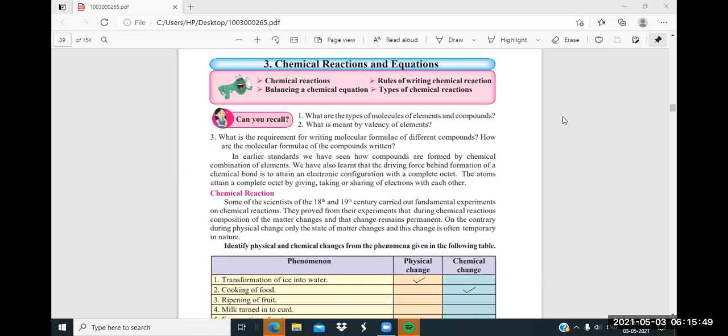Will tell me about the reaction. You have to speak. Will speak about it. What is meant by reaction? You are unknown about this. Last year, I think I told about the reaction.